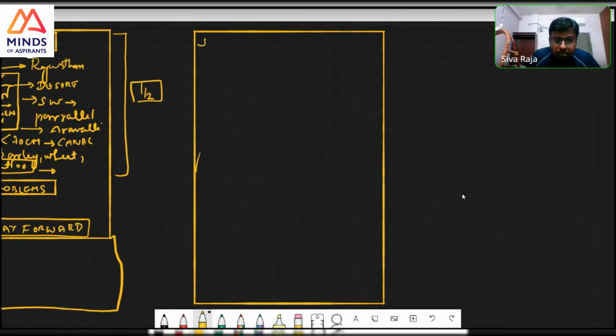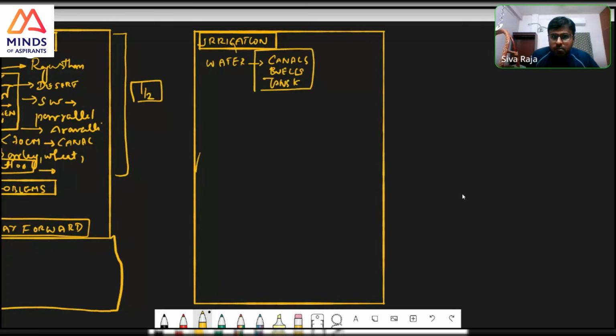So we can write about irrigation. In simple terms, what is irrigation? First, do not forget this ever: water from all three sources, canals, rivers, wells, tube wells also you can include, and tanks. From these three sources, you are sourcing the water from rivers, ponds, etc. So this is the definition.